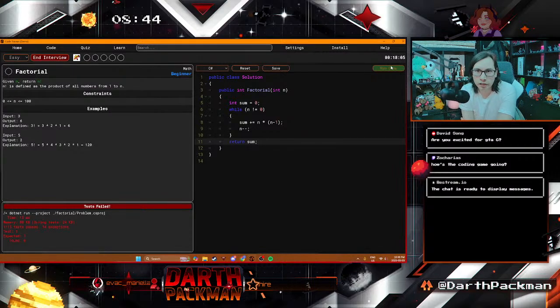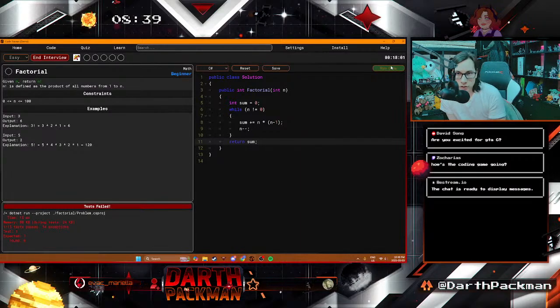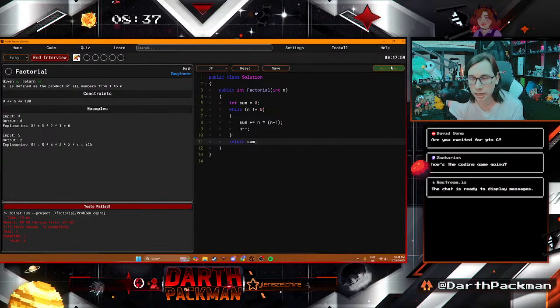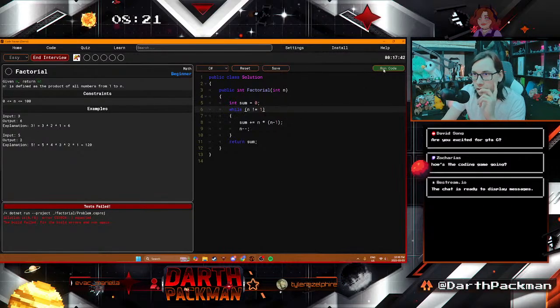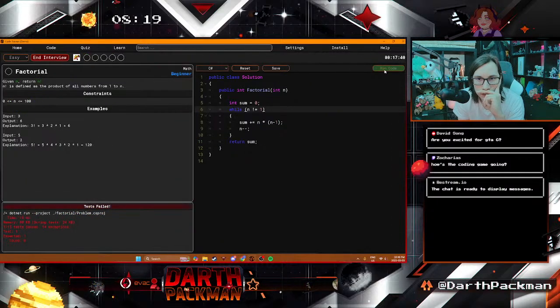So if you give it 1 right now, what happens? If n does not equal 0, sure. So sum plus equals 1 times 0. That is a problem. All right, so, well, n does not equal 1. Let's try that. Might be that easy to fix. I forgot to close the bracket. That's on me. I didn't realize I was in insert. Run that again. Okay, expected 1, got 0.